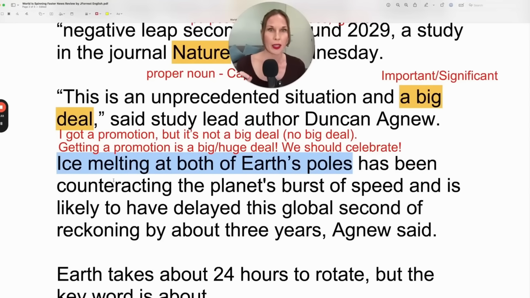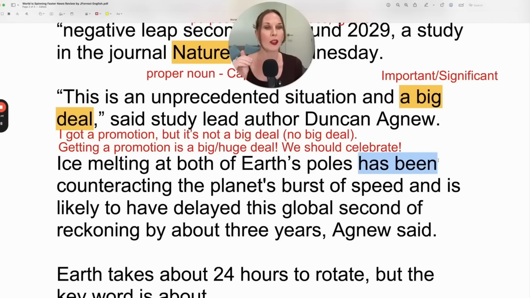This has been counteracting. So with gerunds, you don't look at the last part, because there may be a plural and you might get confused and think it should be have been. The poles have been. That's grammatically correct. The poles, if that's the subject. The poles have been melting. But it's this entire thing, and this is conjugated as this, a gerund statement.